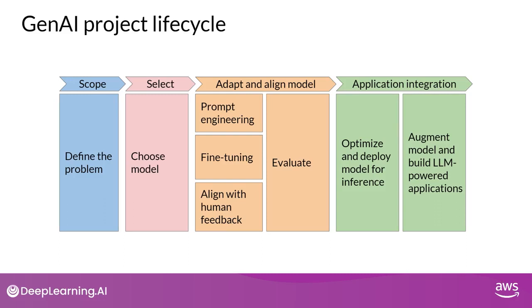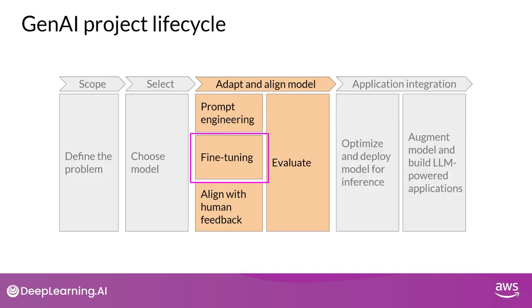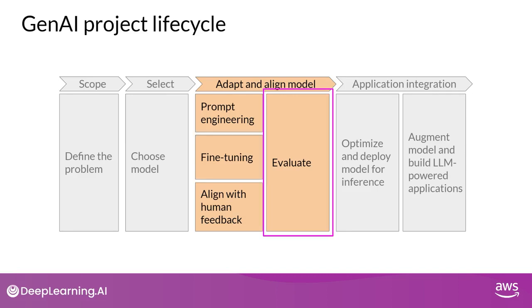Last week, you were introduced to the Generative AI project lifecycle. You explored example use cases for large language models and discussed the kinds of tasks that they were capable of carrying out. In this lesson, you'll learn about methods that you can use to improve the performance of an existing model for your specific use case. You'll also learn about important metrics that can be used to evaluate the performance of your fine-tuned LLM and quantify its improvement over the base model you started with.